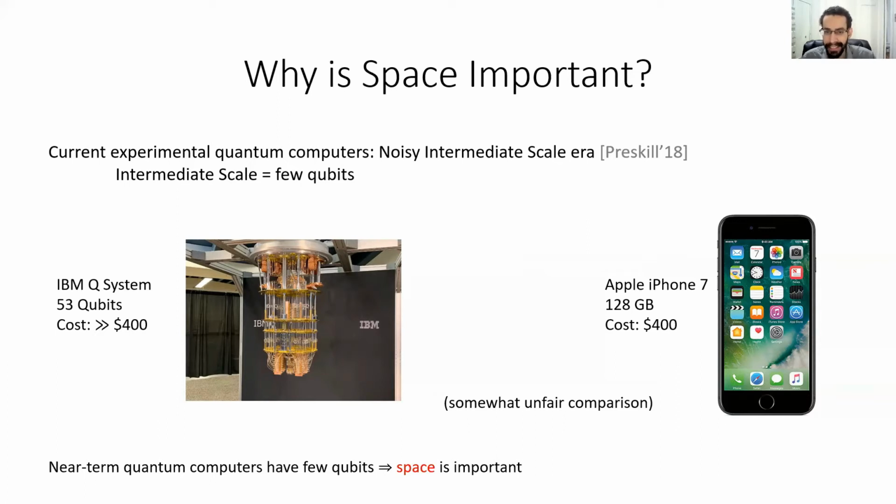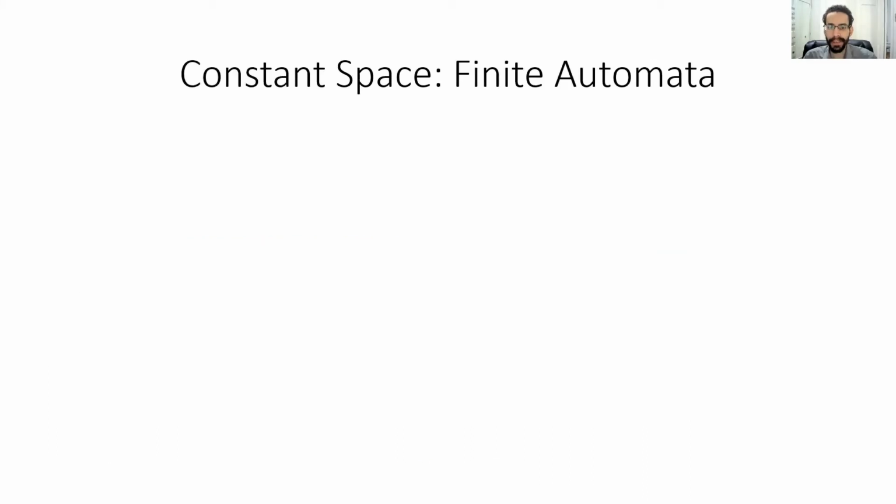And if you believe that, then it's natural to try to understand what is the power of a quantum computer that has only a small amount of space. We first focus on the extreme case of a quantum computer that has only a constant amount of space, which we model using finite automata. In particular, we consider the two-way quantum classical finite automaton, or 2QCFA, as defined by Ambainis and Watrous, as follows.